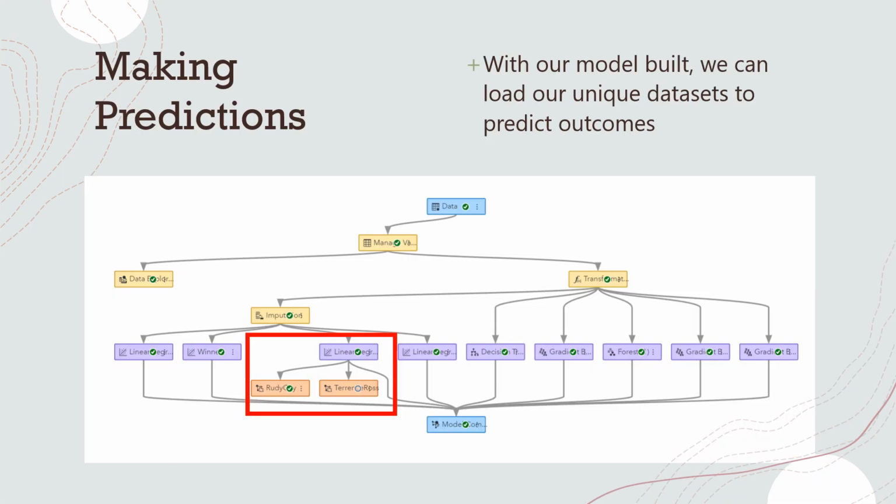This is a snapshot of our model. I'll get into it in the technical section, like I said, but highlighted in red, you can see where we're actually beginning to score the data for Rudy and Terrence's data sets and make predictions.